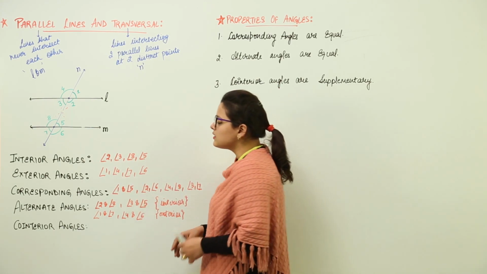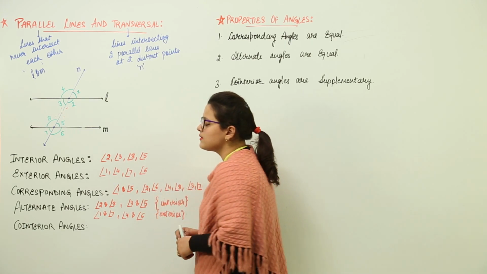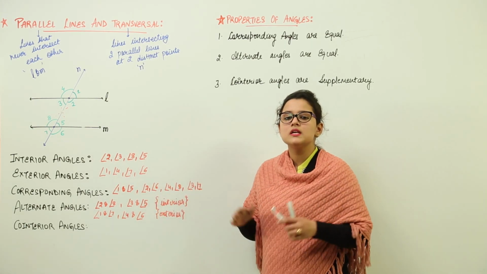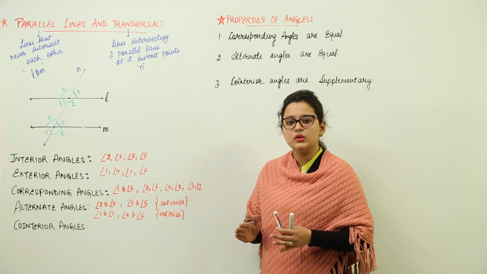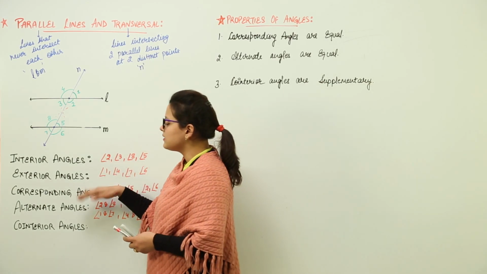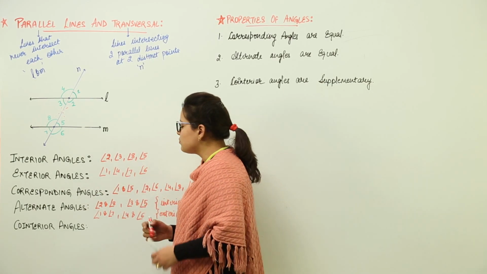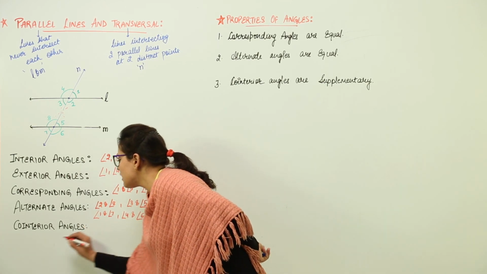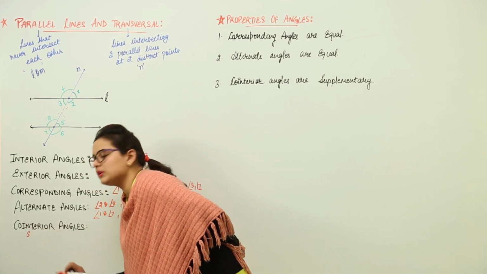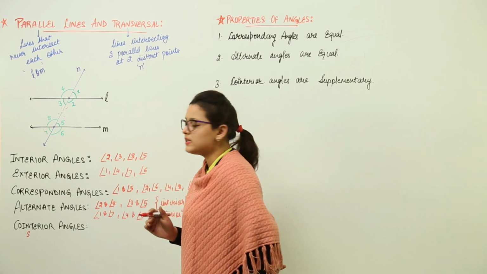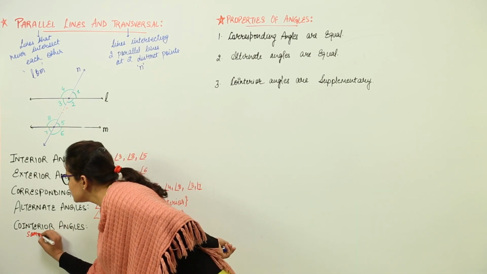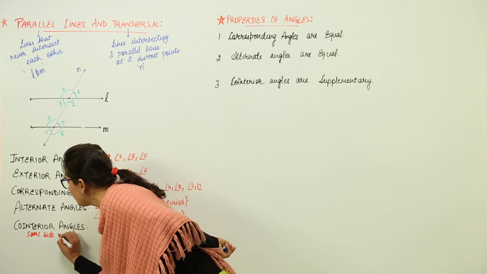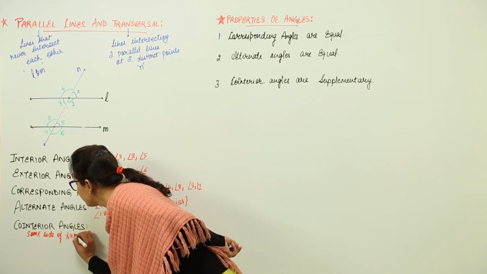The last one over here is the co-interior angles. Now, co-interior means they are lying in the interior only, but they are lying together, that is on the same side. So, we can write that co-interior angles are the interior angles that are lying in the interior of the lines and they lie on the same side of the transversal, right.